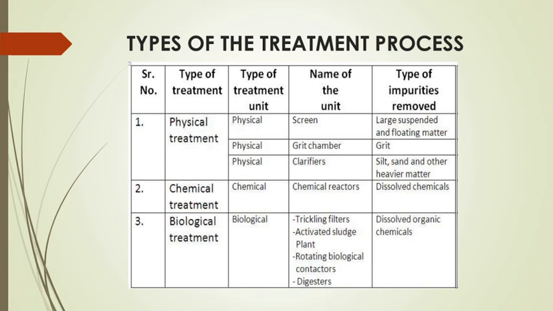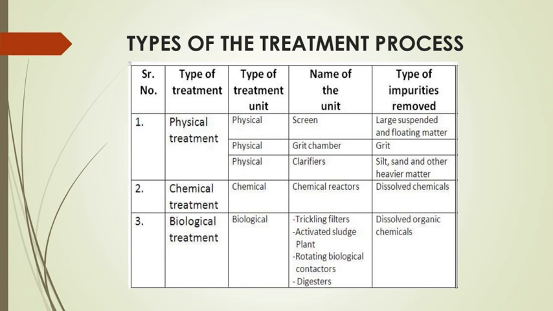Next, depending upon the shape, screens are divided into disc, drum and band. According to the mode of setting, they are classified into fixed screen and movable screen. The fixed screen is fixed only, and the movable screen operates continuously. Next, according to the method of cleaning, they are classified into manual cleaning and mechanical cleaning.